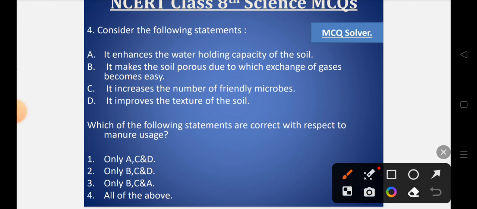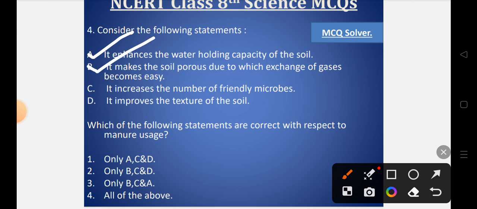So when it comes to the uses of manures, it increases the soil fertility, as we know from the previous question. Also, it helps in increasing the water holding capacity of the soil. So A is totally correct. Also, it makes the soil porous, due to which there is exchange of gases, and plants like leguminous plants can be grown very easily on those soils. So B is also correct.